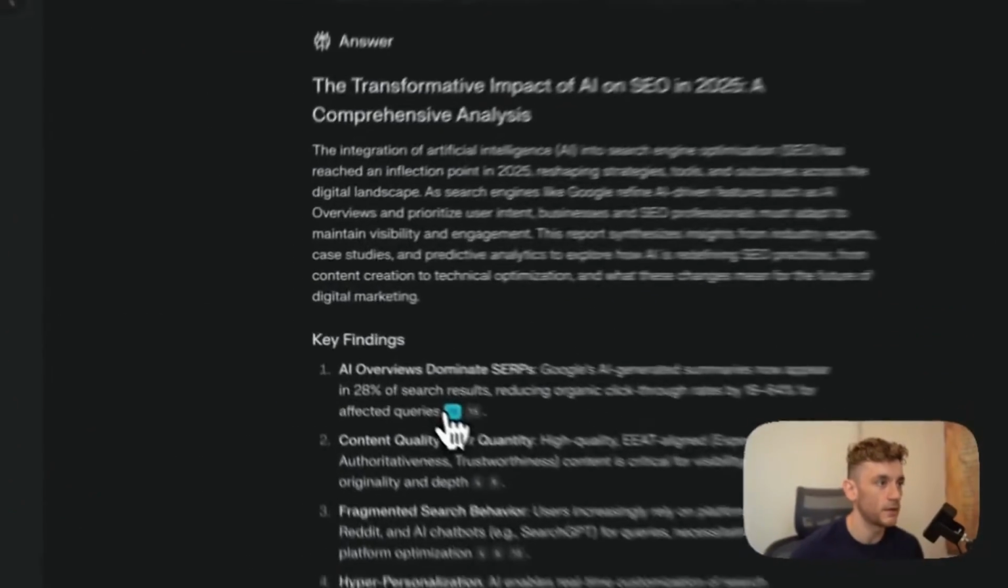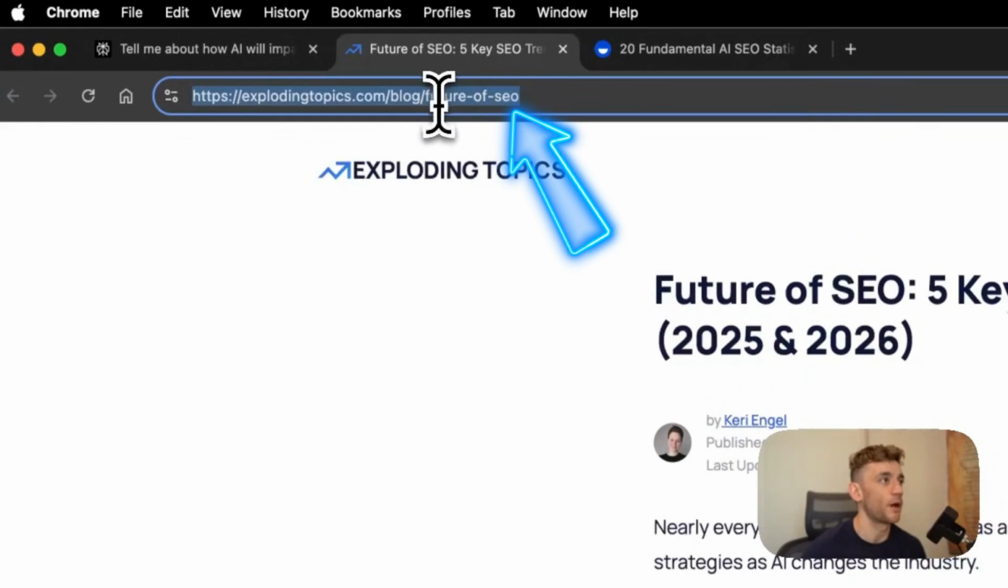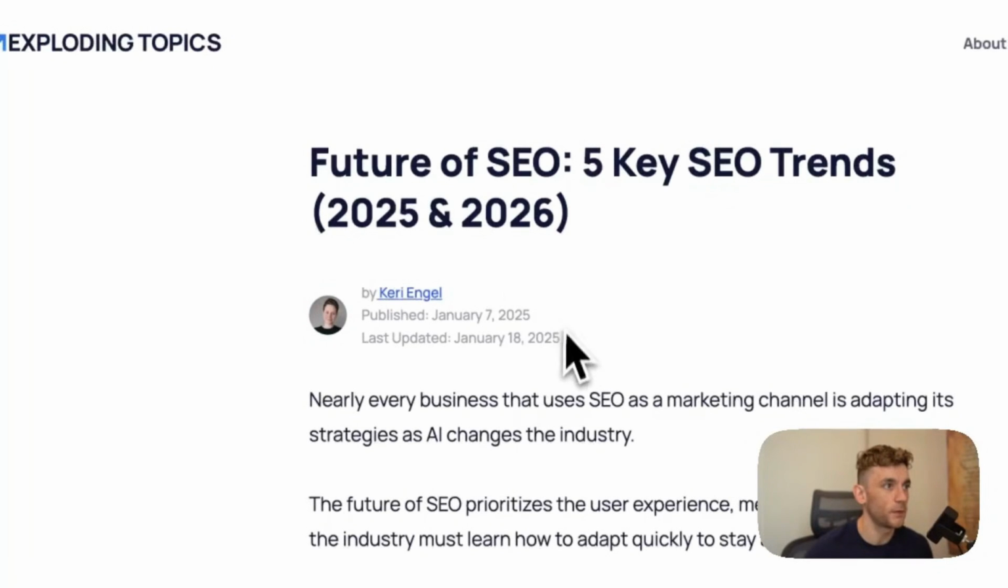So you can see these numbers here. These are sources of the research that was used. So it's using, for example, Brian Dean's Exploding Topics article on the future of SEO. And this was published in 2025.